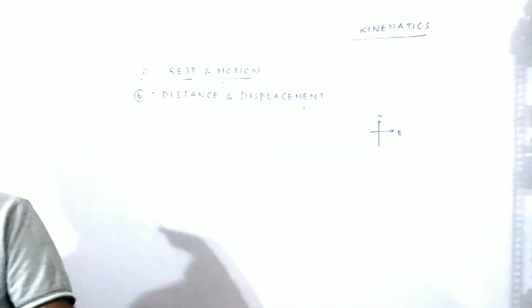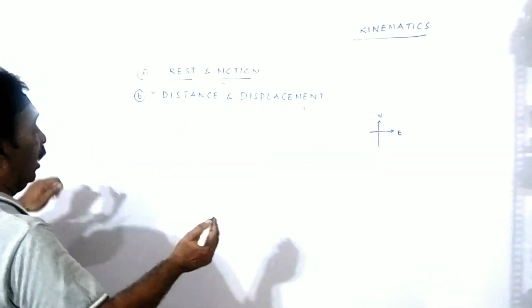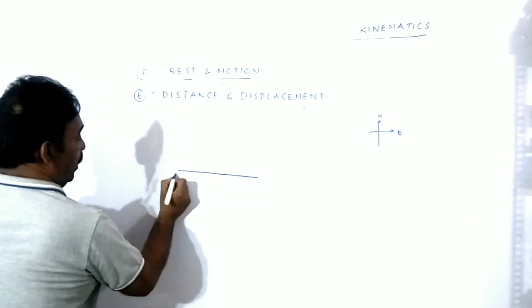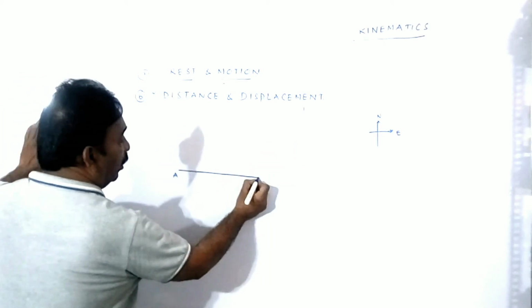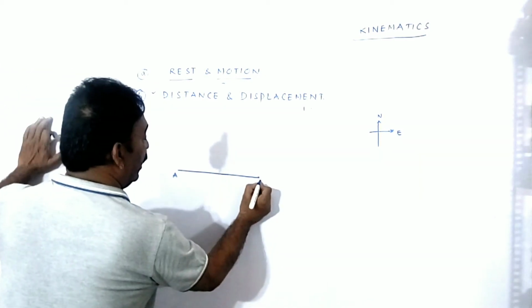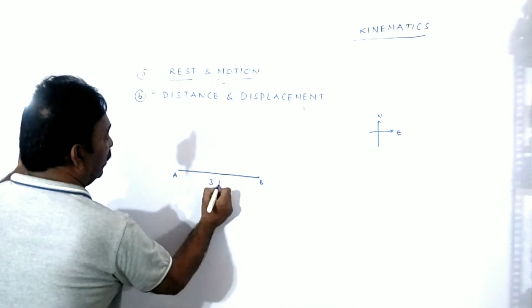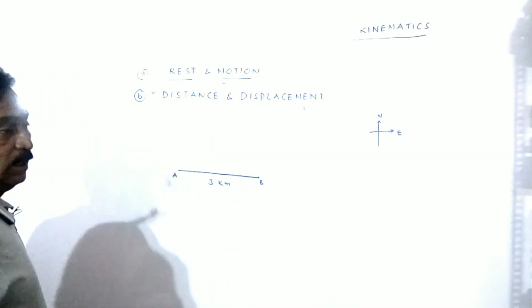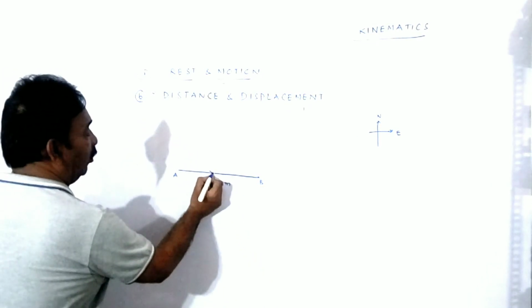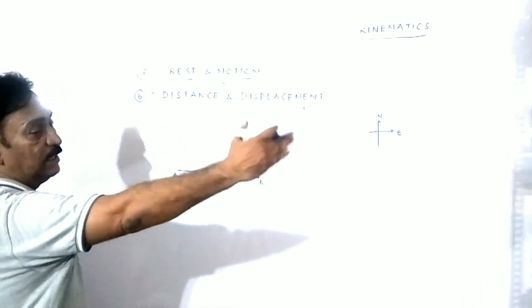Okay, now see, a body started from a particular point, in the same coordinate axis system we are taking. It started from A and reached B. Meanwhile, it covered a total path of 3 kilometers in a particular direction, that is east.